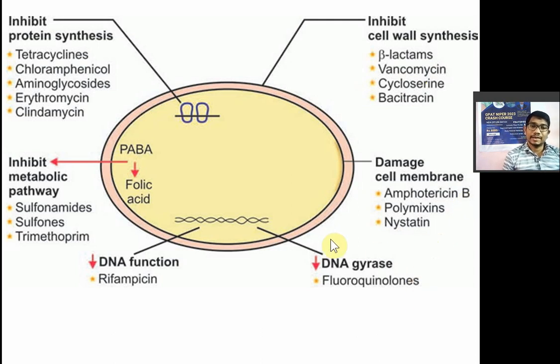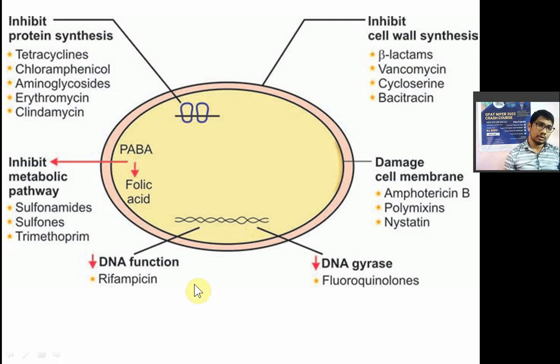DNA gyrase inhibitors or fluoroquinolones will prevent the supercoiling of DNA, and this supercoiling should be relieved after the opening of double stranded DNA. When replication happens, the double stranded DNA opens into single stranded DNA, opening progressively from one side like a zip opener. After the completion of replication, that coiling must be relieved. That is the function of DNA gyrase. So DNA gyrase will relieve the supercoiling caused after replication. That is prevented by fluoroquinolones.